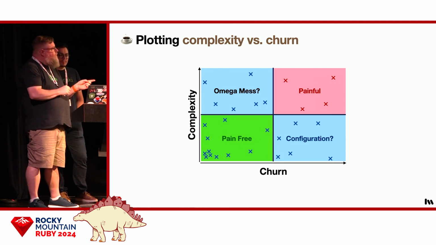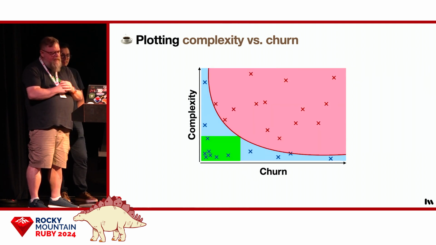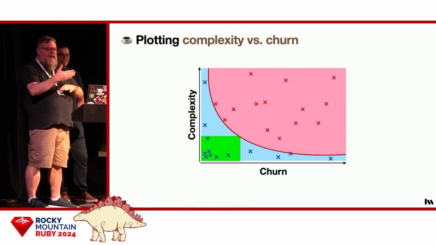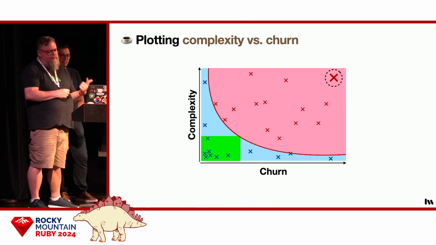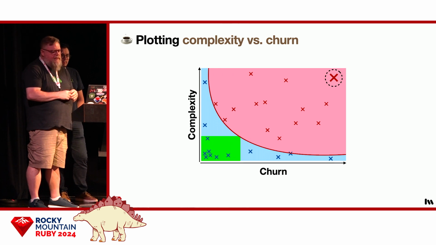Now, these quadrants are helpful to think about, but reality looks more like this. Now, the red line represents the pain threshold. Anything in that pink zone is going to be resistant to change and prone to regression. This file is in need of the most attention. It's super complex and it's being modified all the time. Extracting hidden abstractions from this class will simplify the entire application.